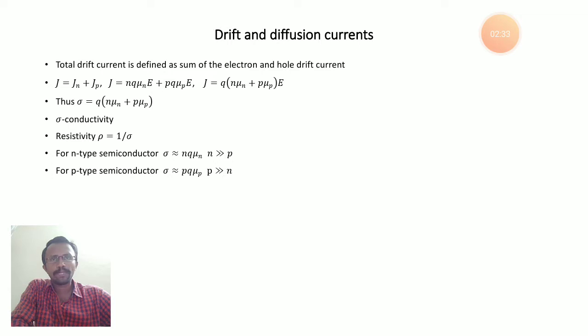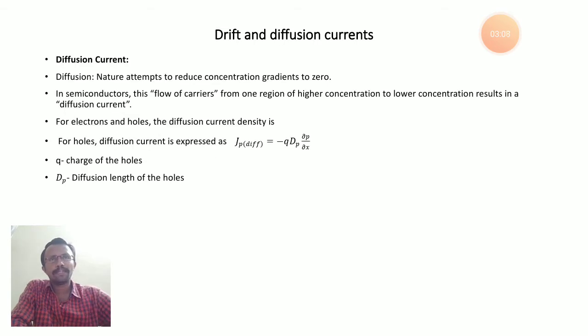When it comes to the p-type semiconductor, we know the hole concentration or acceptor concentration is very large compared to the electron concentration, that is p is far greater than n. That's why we ignore the n q mu n term in sigma. For the p-type semiconductor, the conductivity becomes sigma approximately equal to p q mu p. In the above, n is the donor concentration, and here p is the acceptor concentration, which is nothing but the hole concentration. Okay, so this is about drift current.